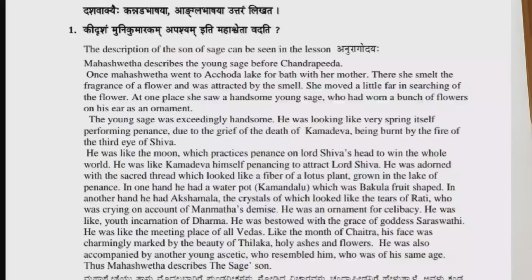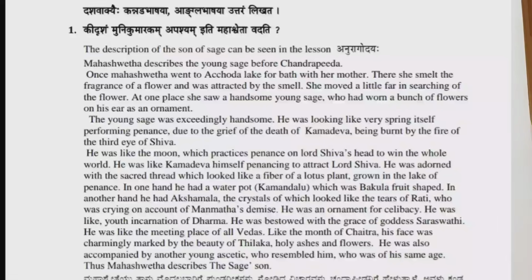He was an ornament of celibacy. He was like the meeting place of all Vedas. He was like the youth incarnation of Dharma. He was like the month of Chaitra. His face was charmingly marked by the beauty of tilaka, holy ashes and flowers.